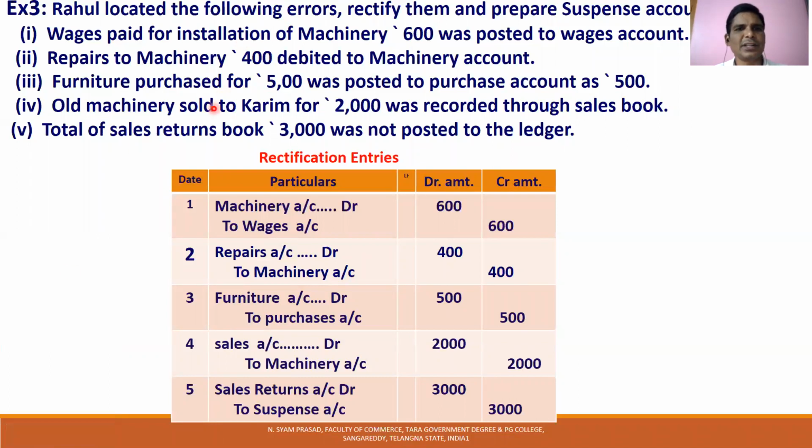Furniture purchased, furniture account is debited. The wrong debit in purchase account is rectified by crediting the purchase account.